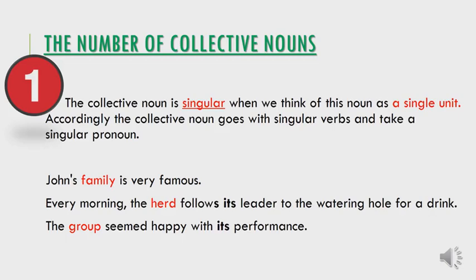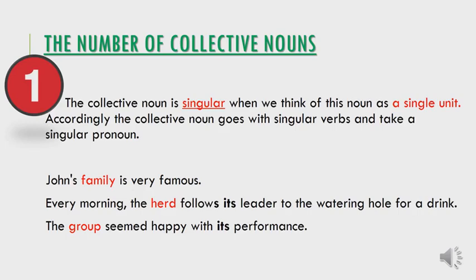It is singular when we think of this noun as a single unit. So here we are thinking about the collective noun as a unit, not as members in the unit. And according to that, the collective noun goes with singular verbs and takes a singular pronoun.